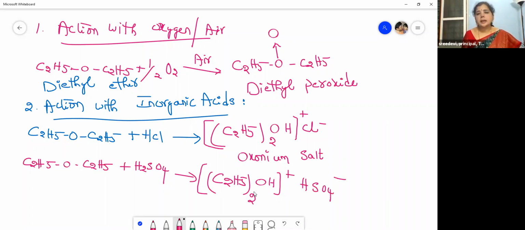When a compound contains a cation and anion, we call it a salt. This is diethyl oxonium hydrochloride and this is diethyl oxonium hydrogen sulfate. Simply we can call them oxonium salts. So this is the action with inorganic acids.